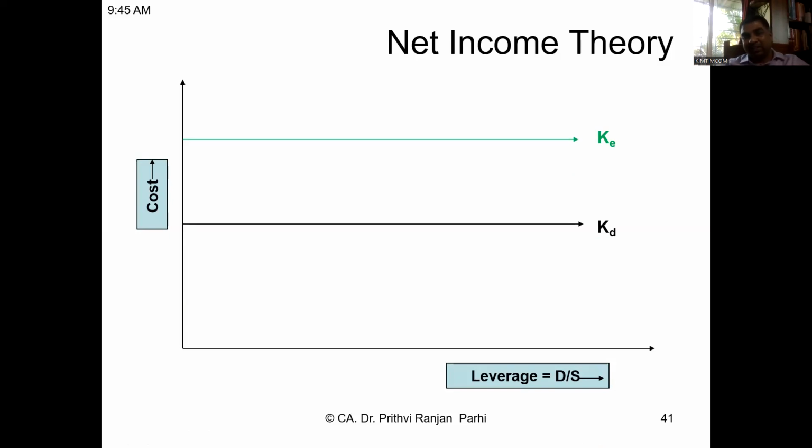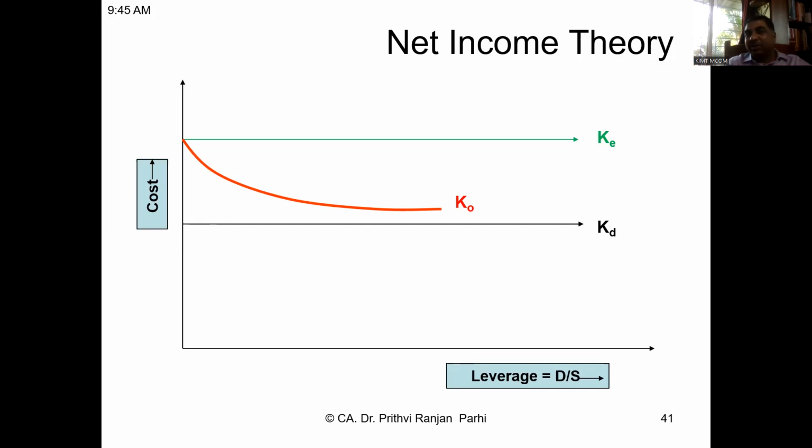Therefore, in the picture you are seeing that cost of debt is a straight line, cost of equity is also a straight line. And the theory says if this is so, and if you keep on adding more and more debt to the capital structure, the overall cost of capital, which is referred to as KO, will come down.